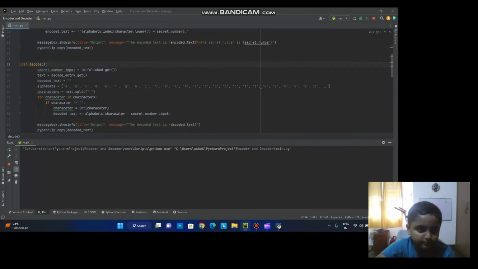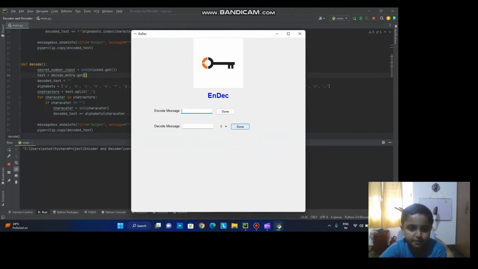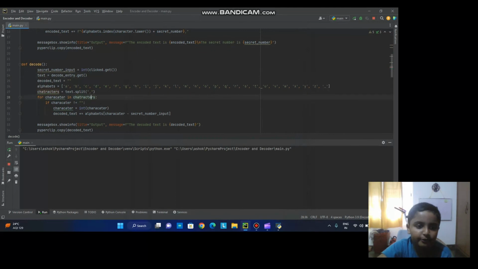So why we are using the secret number is, if I just put one number, for example 2, the hacker could easily know that every time it will just make it 2, so he can just decode it in his own way easily. So we randomize that, and that's why I put this to select the secret number. So that's important. Without that, you can't decode it. You have to send your friend the secret number also.